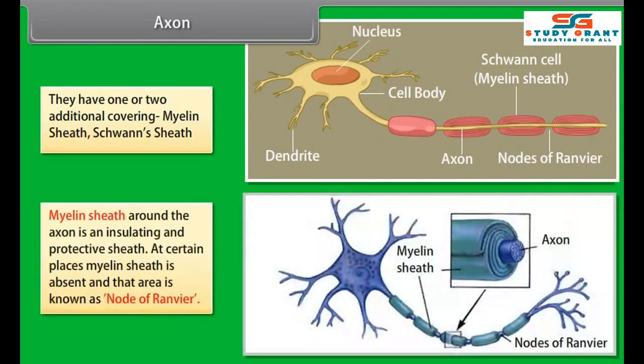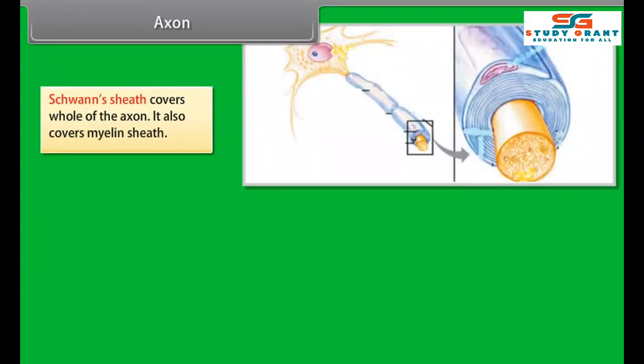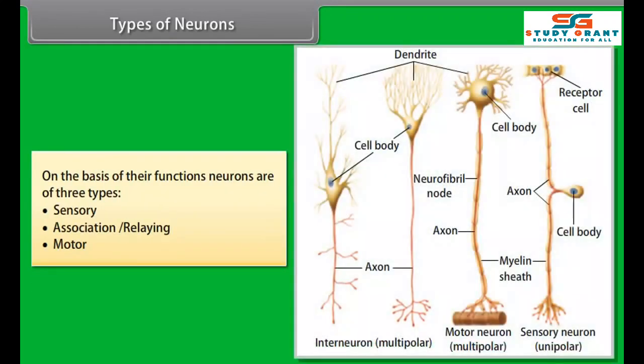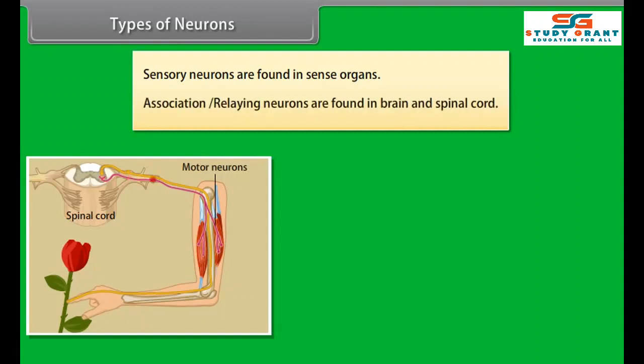Dendrites. Dendrites are small-sized branched fibers, many in number. They conduct stimuli to its cell body, hence called afferent in nature. Axon. Axon is actually the largest cell in the body. They are long-sized fibers. They are unbranched and only 1 in number. They conduct stimuli from cell body towards other neurons, hence it is called efferent in nature. They have one or two additional coverings: myelin sheath, Schwann sheath.